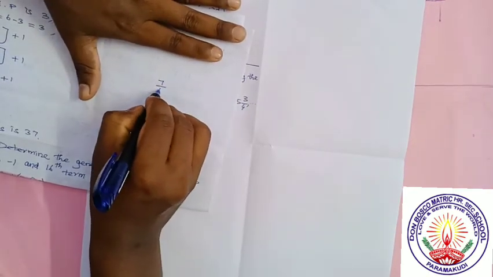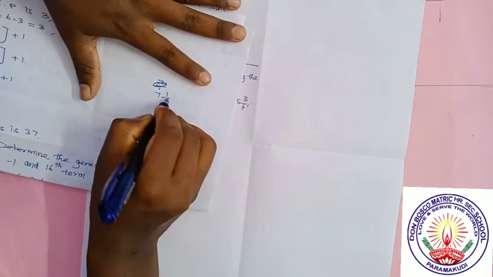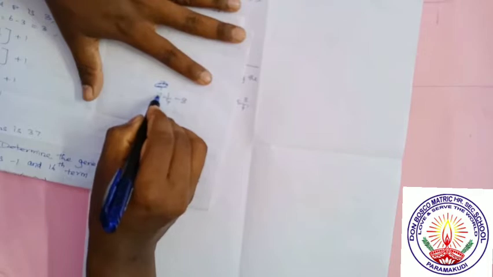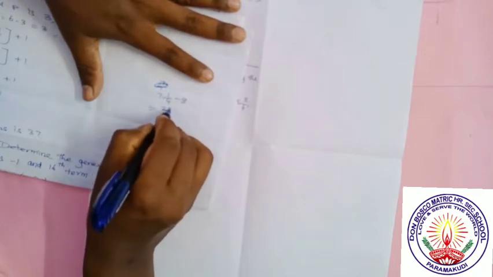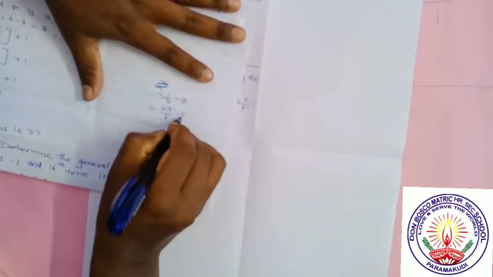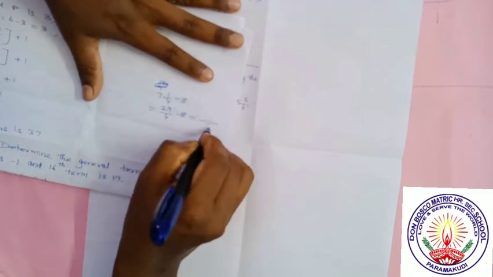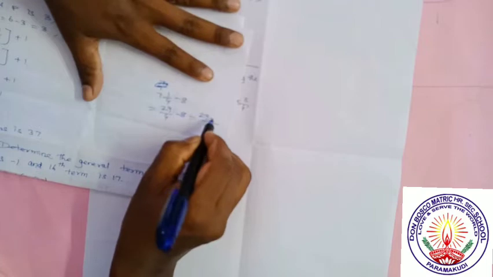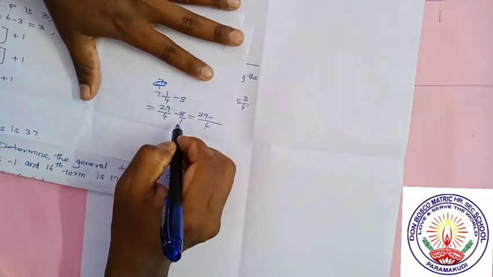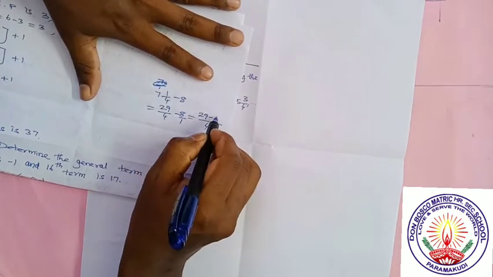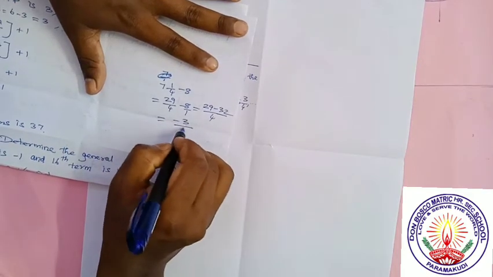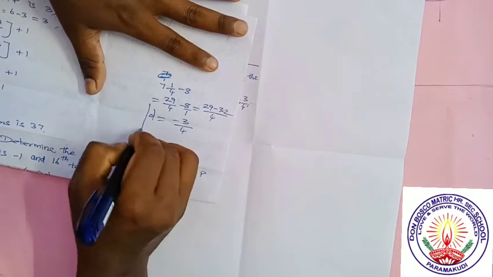7 1 by 4 minus 8 is equal to, 4 7s are 28, 28 plus 1, 29 divided by 4, minus 8. So we can take LCM 4. Since it has 4, we can write the numerator as the same. But here the denominator is 1, so you have to cross multiply. 4 8s are 32. So the answer is minus 3 by 4. So this is the common difference.